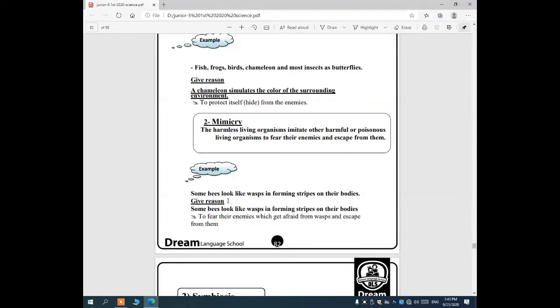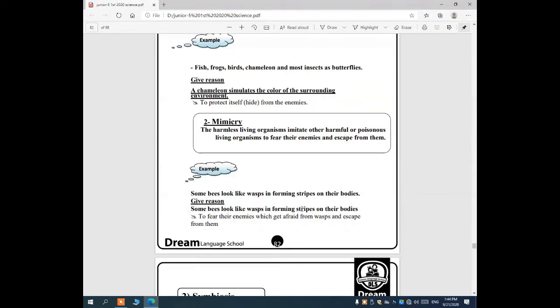Examples: some bees look like wasps by forming stripes on their bodies. They form stripes on their bodies to look like wasps, to frighten their enemies or make their enemies afraid of them.